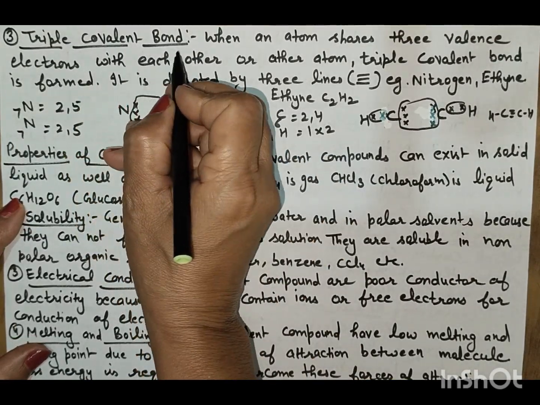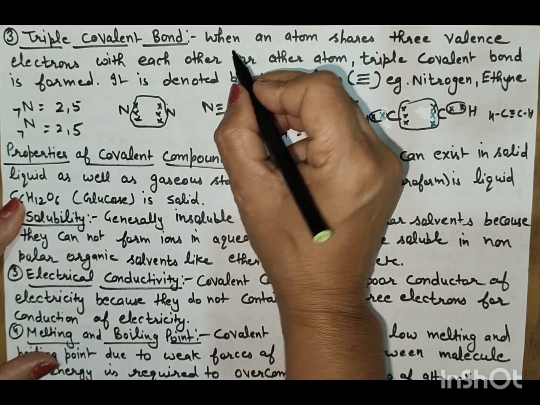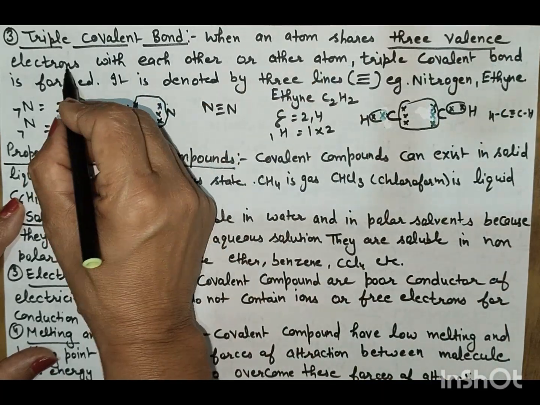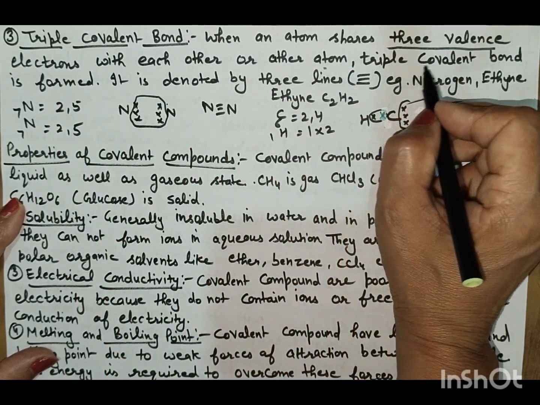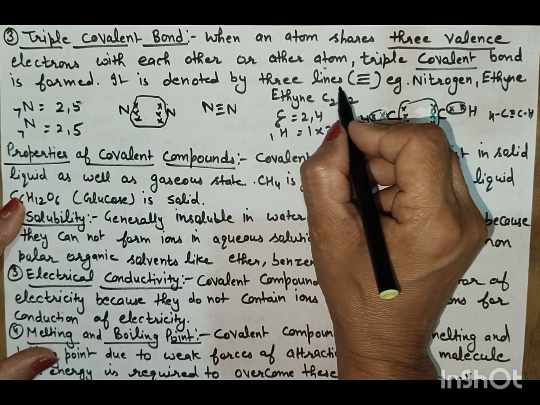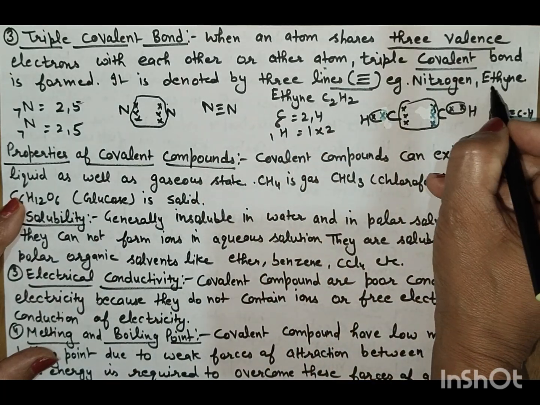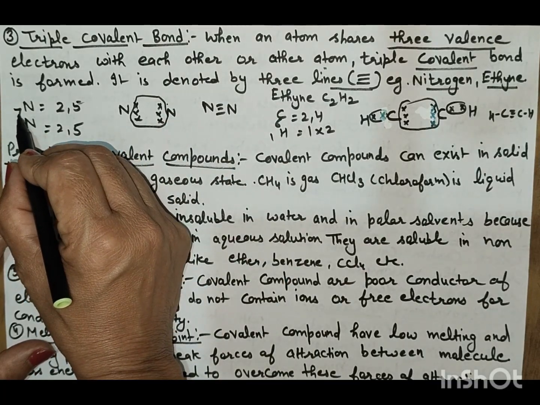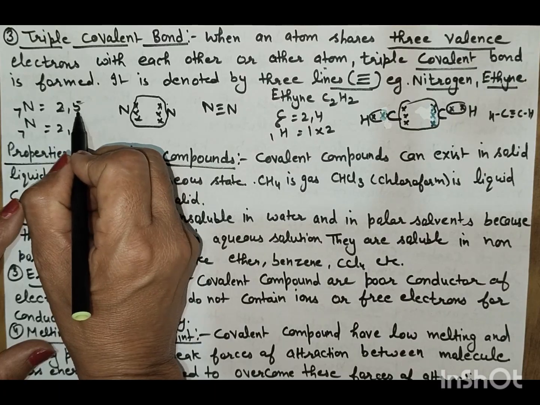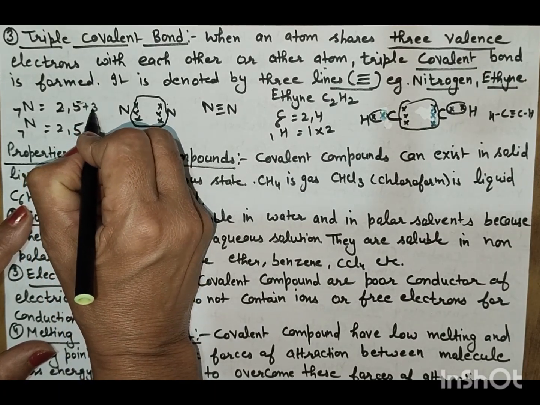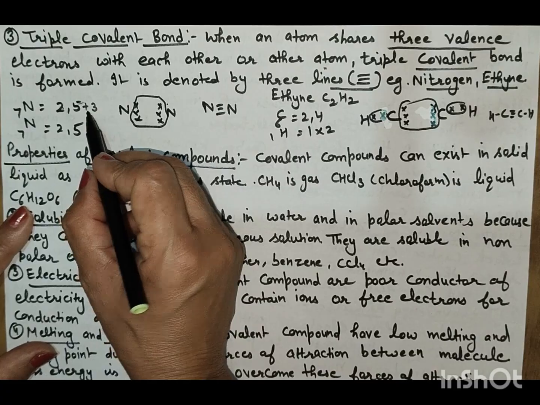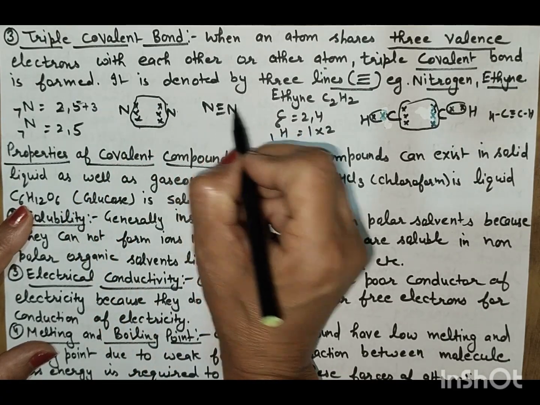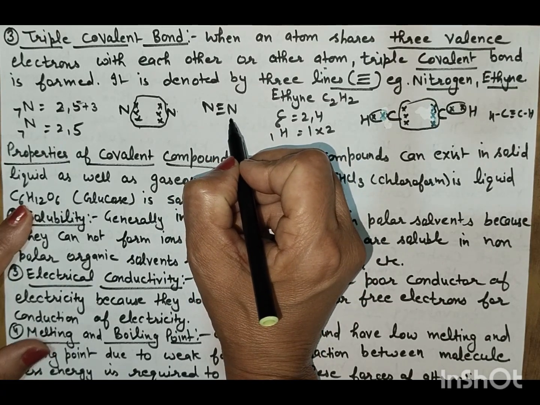Third is the triple covalent bond. In a triple covalent bond, atoms share 3 valence electrons with each other. The triple covalent bond is formed and it is denoted by 3 lines. Examples are nitrogen and ethyne. If we take nitrogen, its atomic number is 7 and its electronic configuration is 2, 5, and it needs 3 electrons to attain the noble gas configuration. That's why it shares 3 electrons with the other nitrogen, denoted by 3 lines. It shows a triple covalent bond.